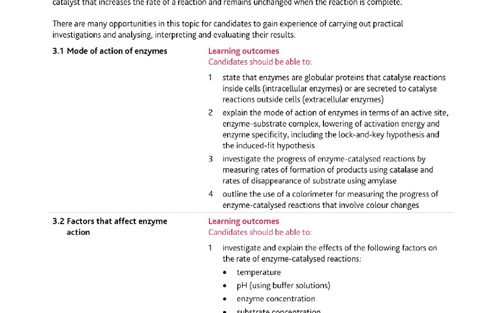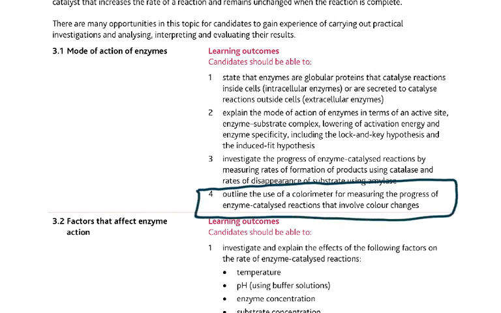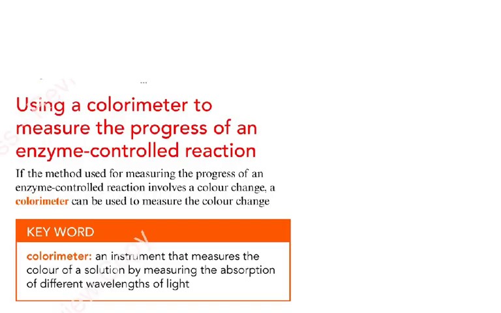Then the next thing new in the syllabus is part 4 of the chapter on enzymes: outline the use of a colorimeter. This is a colorimeter, not a calorimeter, for measuring the progress of enzyme catalyzed reactions that involve color change. Now, as you can see here, what is a colorimeter? Using a colorimeter to measure the progress of an enzyme controlled reaction, this method is used for measuring progress in which there is a color change. A colorimeter can be used to measure the color change.